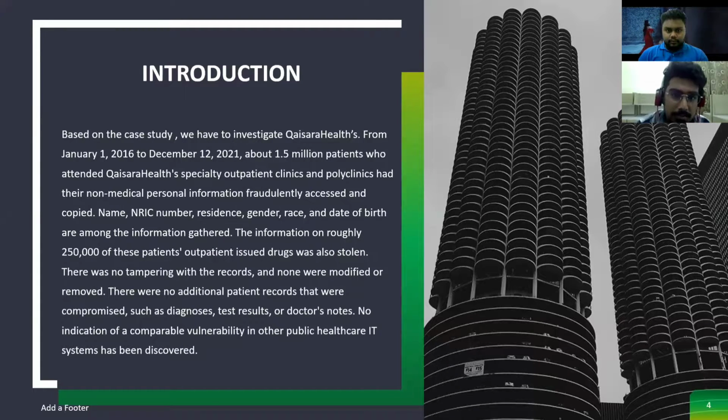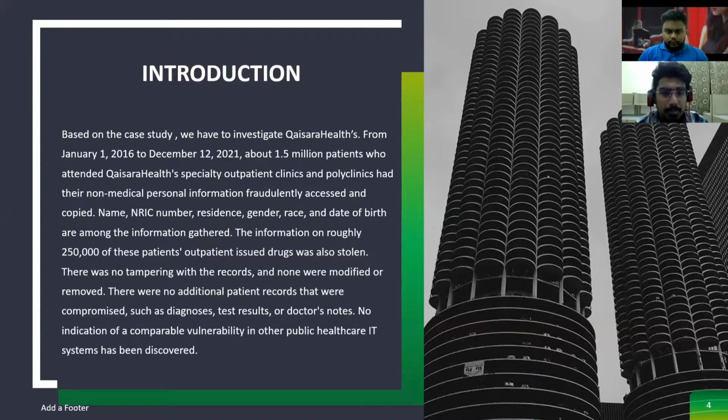Based on the case study, we have investigated Quora Health Specialty Outpatient Clinic from January 1, 2016 to December 12, 2021. About 1.5 million patients who attended Quora Health Specialty Outpatient Clinic and Polyclinic had their non-medical personal information fraudulently accessed and copied. Name, NRIC number, residence, gender, race, and date of birth are among the information gathered. The information on roughly 25 million of these patients' outpatient issued drugs was stolen.